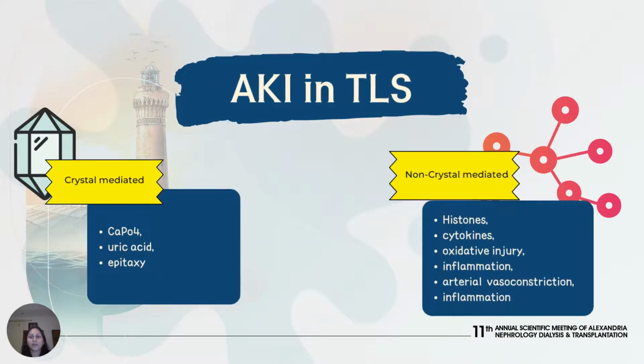Acute kidney injury in tumor lysis syndrome can be caused predominantly by two mechanisms, which are classified as crystal-mediated and non-crystal-mediated mechanisms. Under crystal-mediated, we have uric acid crystals, calcium phosphate crystals, and a phenomenon known as epitaxy. Under non-crystal-mediated, we have histones and cytokines, which cause oxidative injury, inflammation, and arterial vasoconstriction.